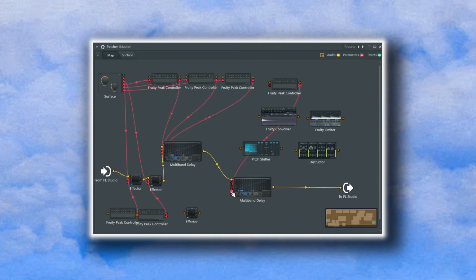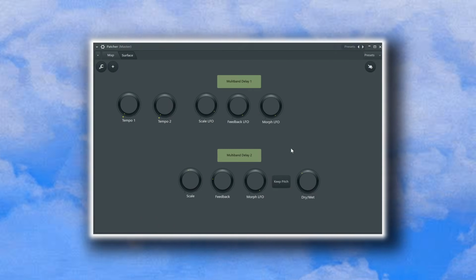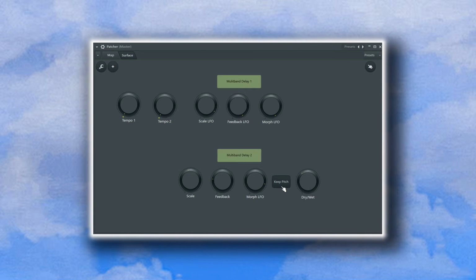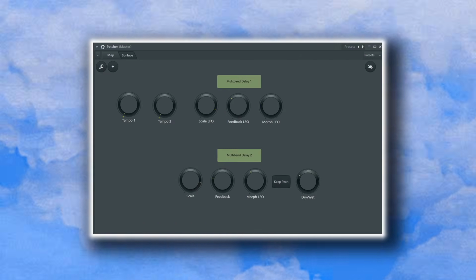And then head on to the Surface tab. I added a second label titled Multi-band Delay 2. 3 knobs to control the parameters, 1 knob to control the LFO speed of the morph parameter, and 1 button to switch the keep pitch option on and off. Now connect everything in the Map tab. It's starting to sound decent.